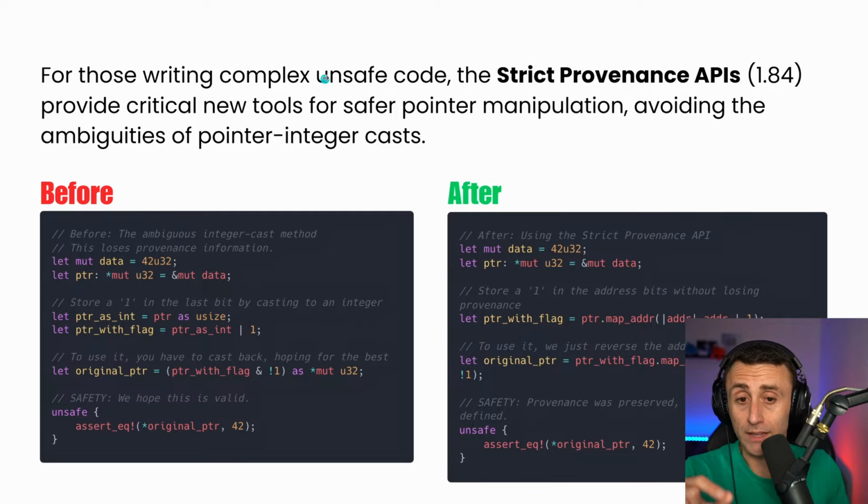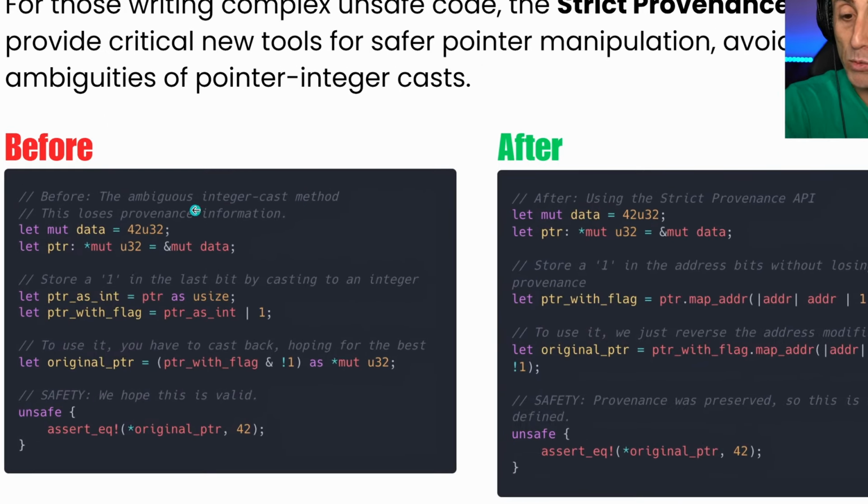For people who are writing complex unsafe code, which is basically writing Rust code without the seatbelts, we have the strict provenance APIs. They provide critical new tools for safer pointer manipulation. Before, we had this ambiguous integer cast method. We had this let mut data, and then we have this ptr, and then we can store this 1 in the last bit, casting to an integer, and to use it we have to cast back, and we don't know.